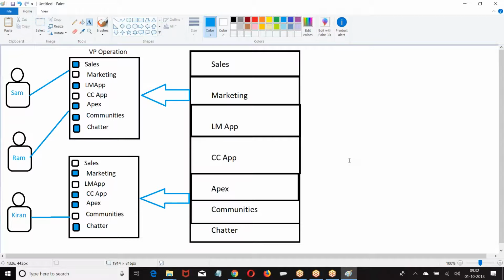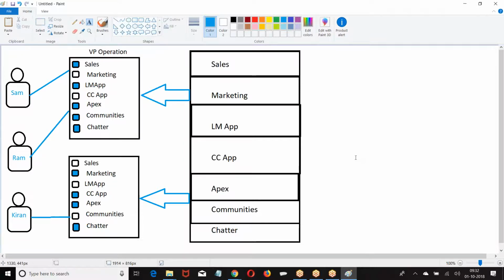Are you getting my point? If two people have the same profile, they will get the same permissions. Now, permissions are given where? In the profile. If both of you have the same profile, both of you will get the same permissions.